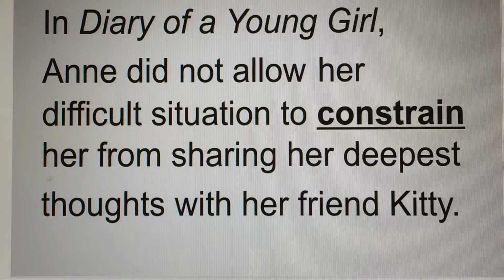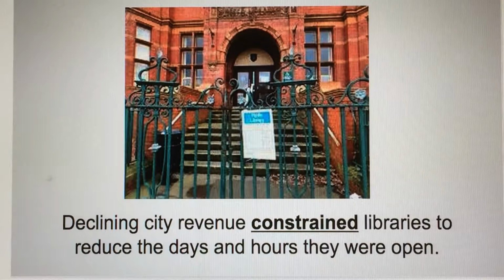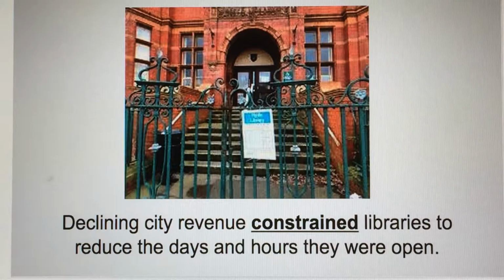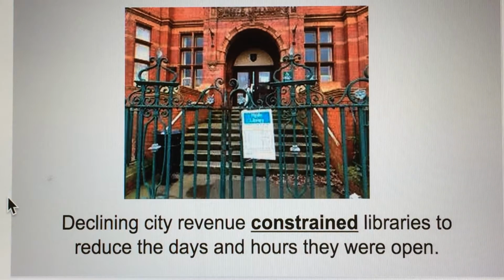Let's take a look at your academic sentence. Here we have: declining city revenue constrained libraries to reduce the days and hours they were open.